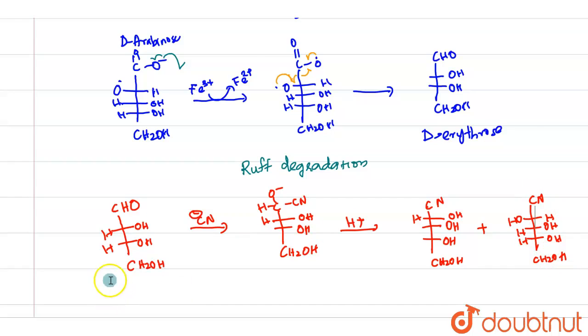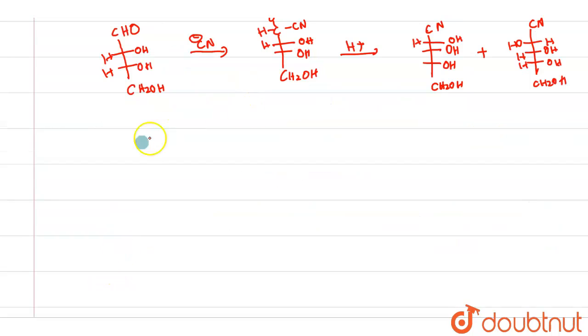Now this will be reduced using hydrogen and palladium. The cyano group will be reduced using hydrogen with palladium on barium sulfate.